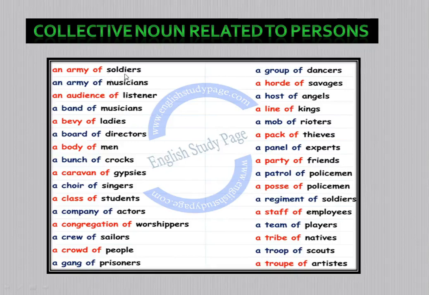You see, an army of soldiers, a regiment of soldiers, a group of soldiers, like a regiment. Regiment also indicates a collective noun. A staff of employees, a team of players, a tribe of natives, a troop of scouts, a troop of artists. You see, these are the collective nouns related to persons. I think this list will be helpful.